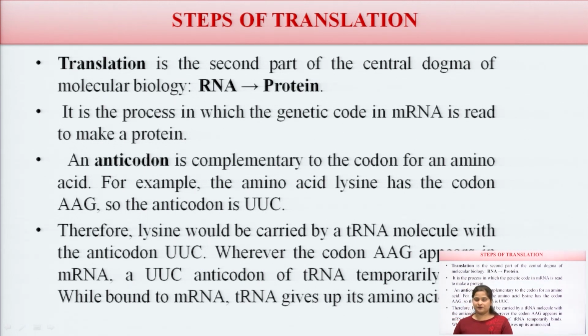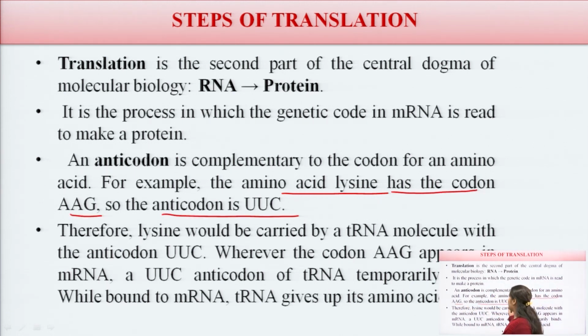For example, anti means just opposite to each other. Lysine has the codon AAG, so its anticodon is UUC, that is uracil, uracil and cytosine, while the codon is adenine, adenine and guanine.